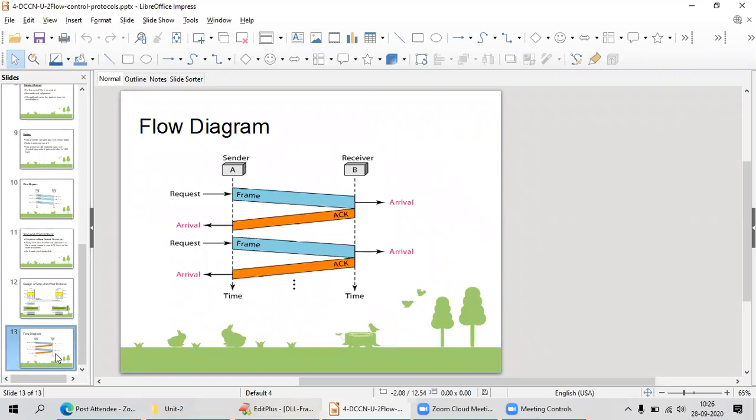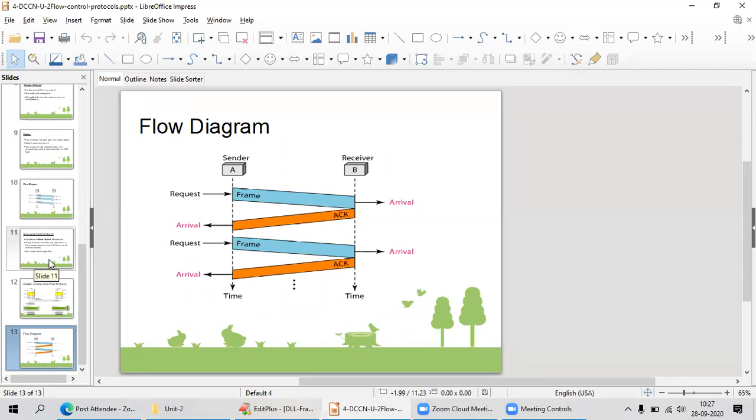I will show it here. In this case, first of all, I will send a frame. Whenever I receive the acknowledgement at my sender, only then will I get a new request from the network layer. Whenever I send the frame to my receiver, the receiver processes it without any error checking, directly processes that message, forwards it to the network layer, and I will wait. My sender is waiting for that acknowledgement. Till I get the acknowledgement, I am not going to send any next frame to the receiver.